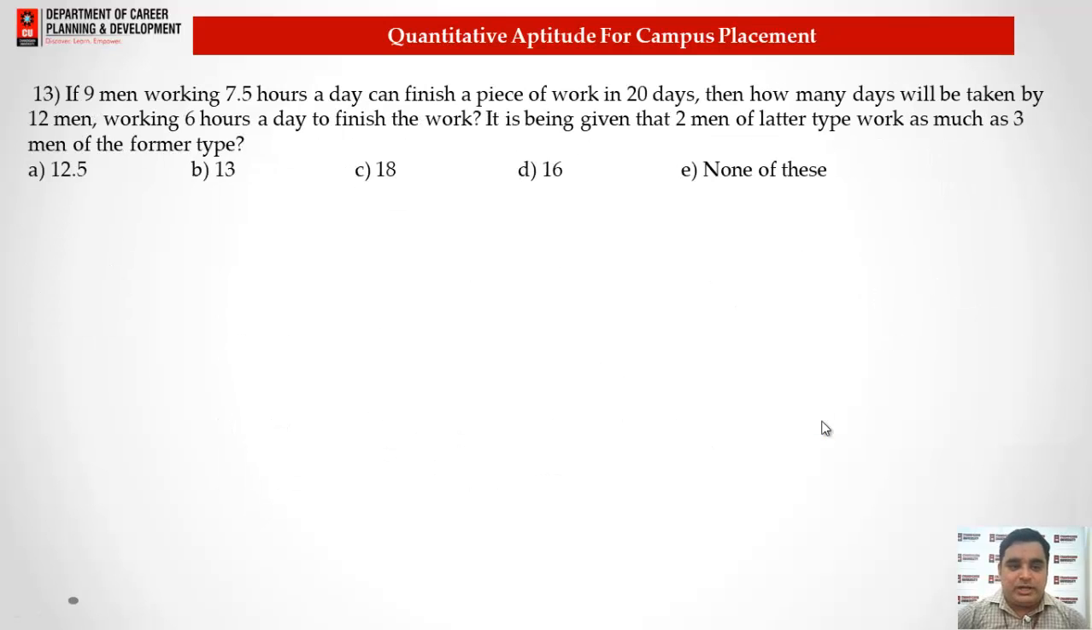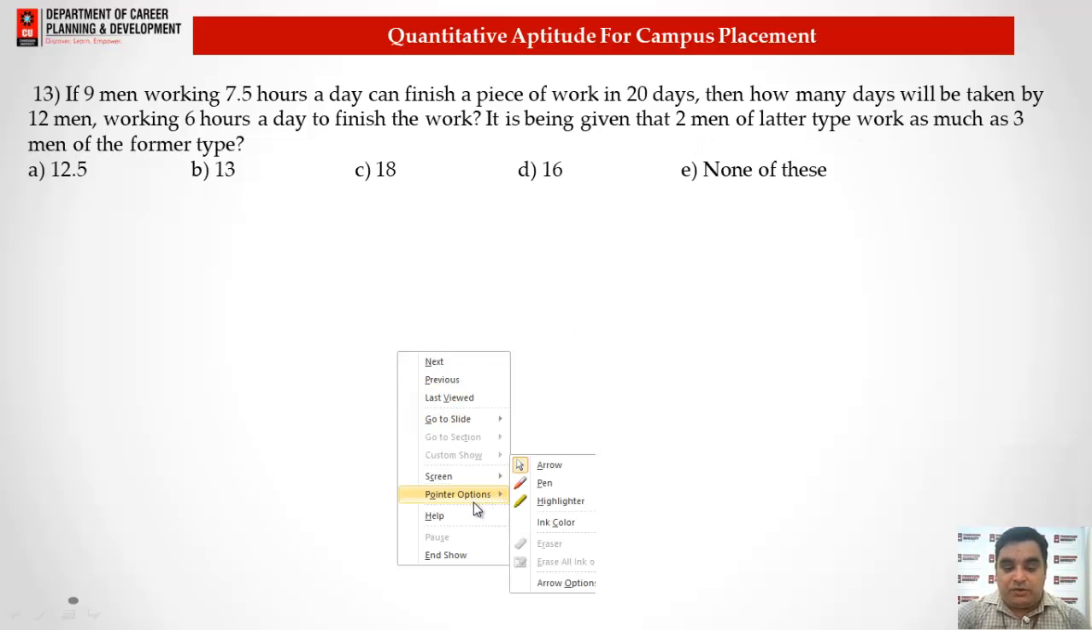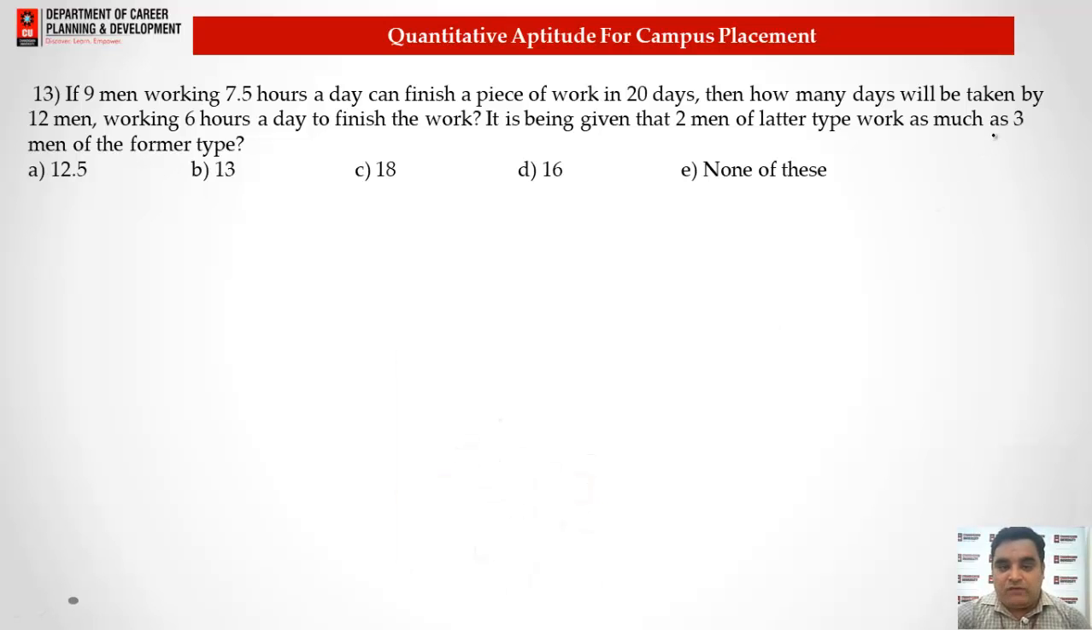Now let's see question number 13. If 9 men working 7.5 hours a day can finish a piece of work in 20 days, then in how many days will 12 men working 6 hours a day finish the work, given that 2 men of the latter type work as much as 3 men of the former type. So 3 of the former is the same as twice of the latter. It means 9 of the former is equal to 6 of the latter. So we can cancel out this 9 and take it as 6 men. Now the efficiency is the same.